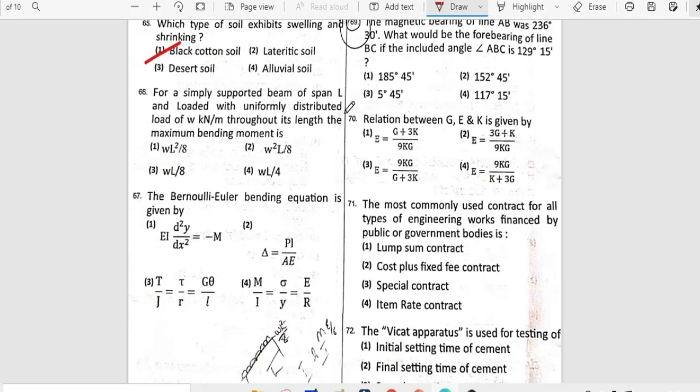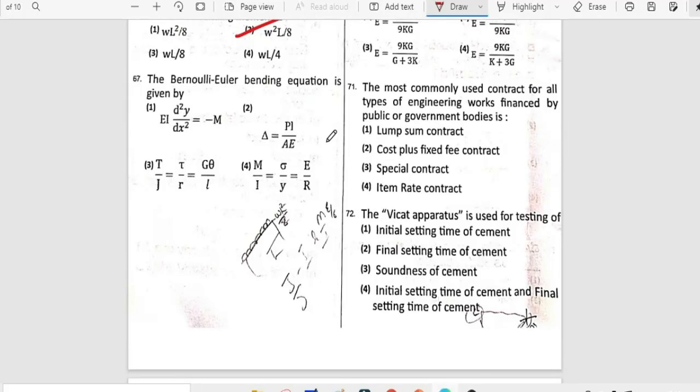For a simply supported beam of span L and loaded with uniformly distributed load W kilonewton per meter throughout its length, the maximum bending moment is option 2. So W square L by 8. The Bernoulli-Euler bending equation is given by what? So it is option 1.